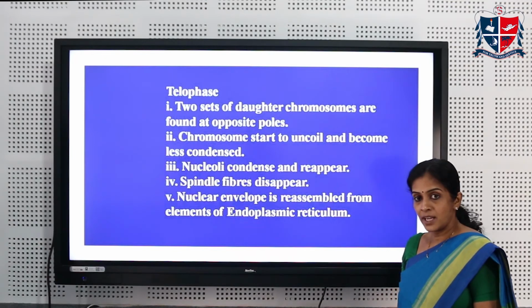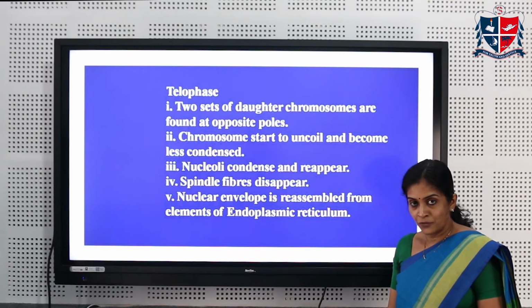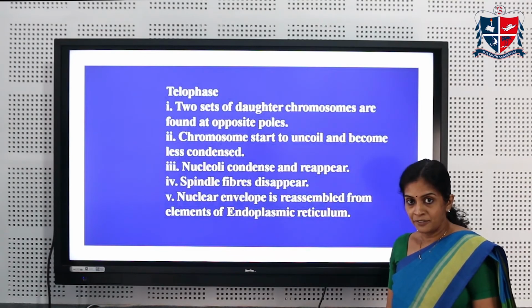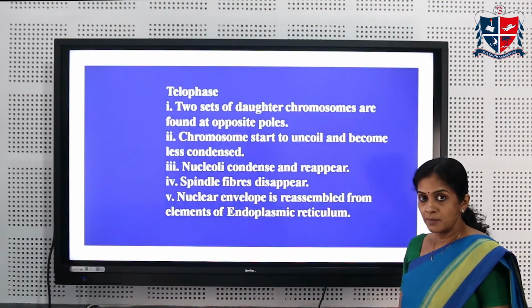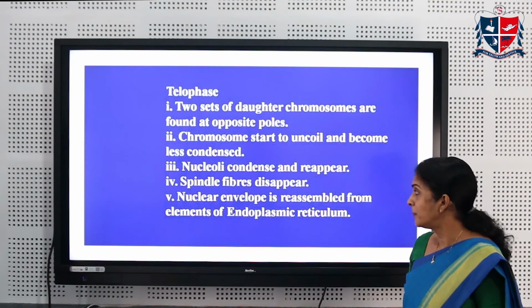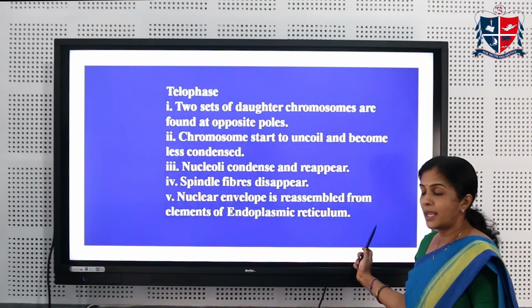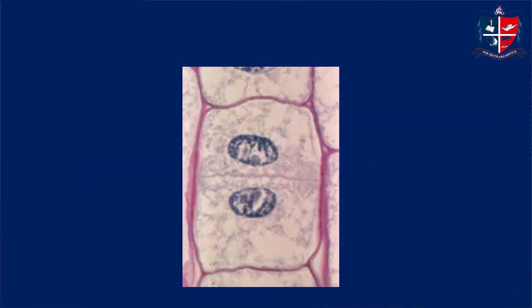The spindle fibers which were helping in pulling the chromosomes during anaphase are no longer required, so the spindle fibers start to disappear. The nuclear envelope is reassembled from the elements of the endoplasmic reticulum. You can see the two daughter nuclei on both the poles.